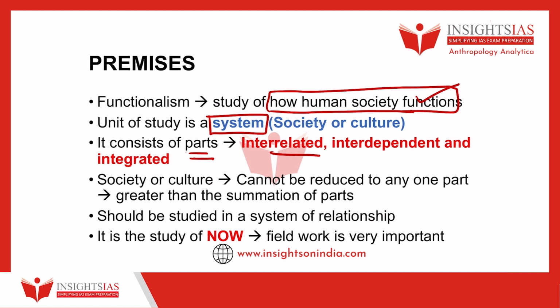Like, for example, if you recollect evolutionists, they focused on one aspect of culture. Either it could be religion or kinship, etc. But functionalists said that no, you cannot reduce the culture or society into any one single part and study them. Rather, it has to be studied as a whole, right, in an integrated manner, right? So that has to be also mentioned in the introduction to your question.